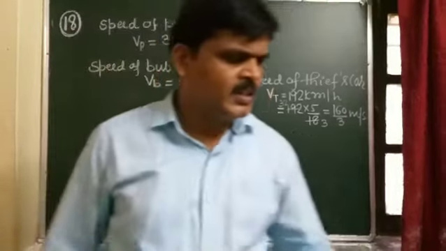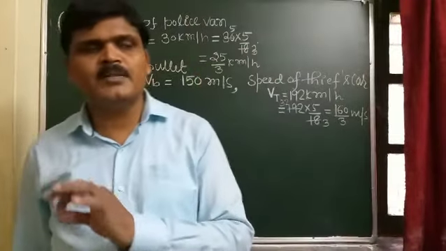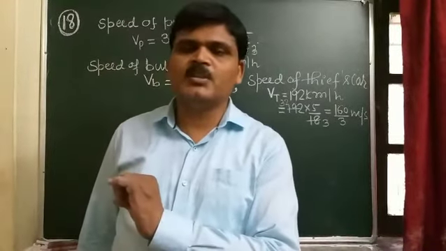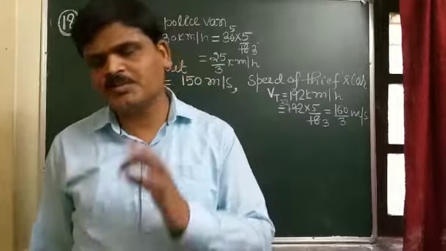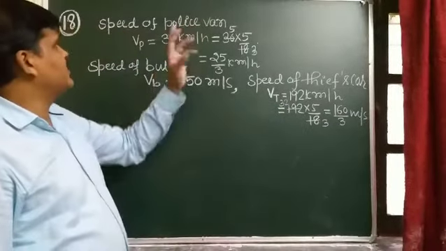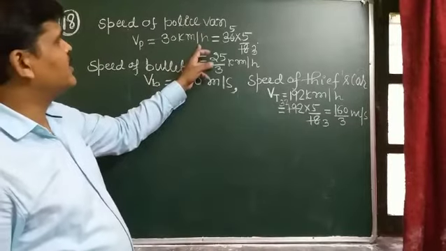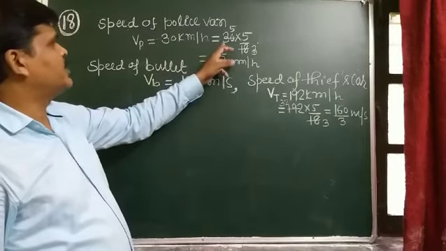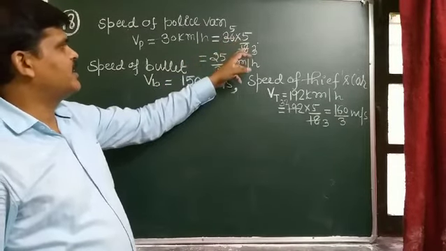So student, in a simple way we can find the relative speed of the bullet with respect to the thief's car. And the speed of the police van given, which is 30 km per hour, can be converted into meter per second by multiplying by 5 by 18.